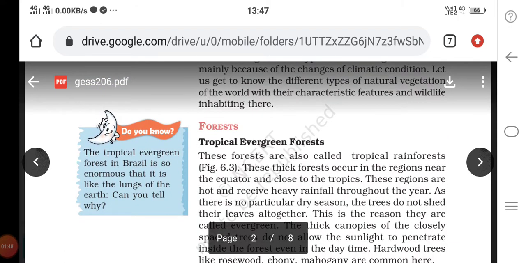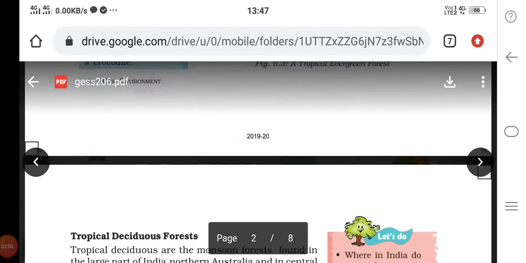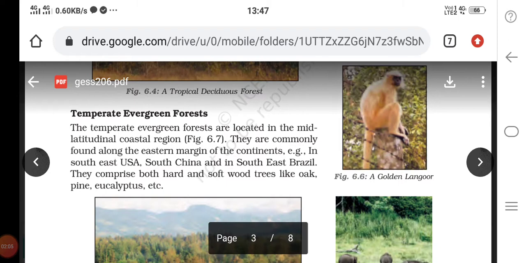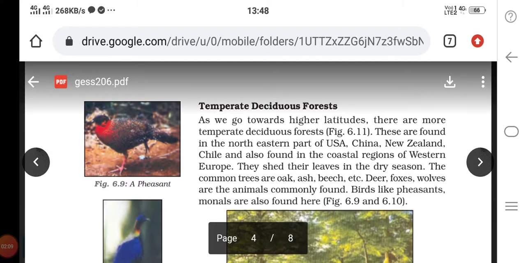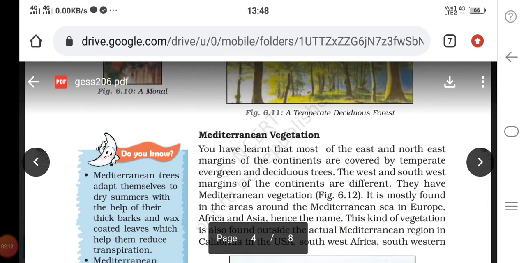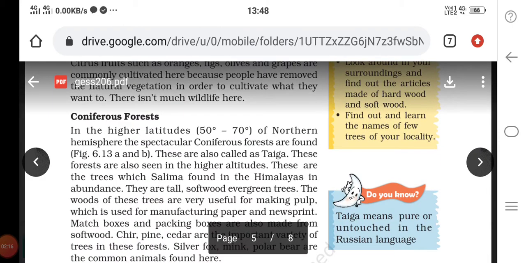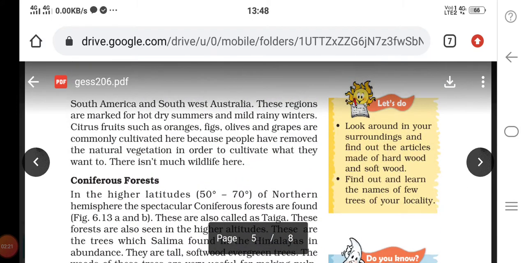Now let's see about forests in detail. There are different types of forest. Let's see the types of forest first. Tropical evergreen forests, tropical deciduous forests, temperate evergreen forests, temperate deciduous forests, Mediterranean vegetation, and coniferous forests.